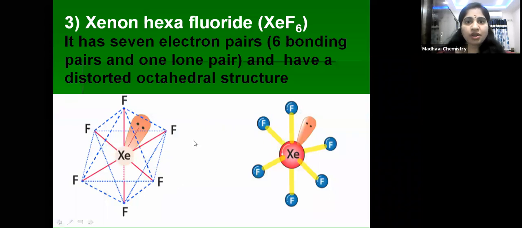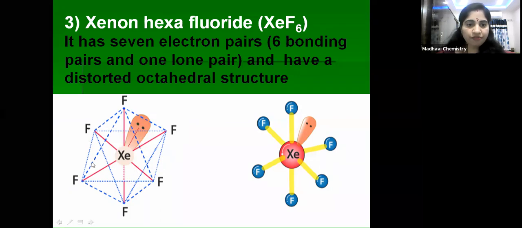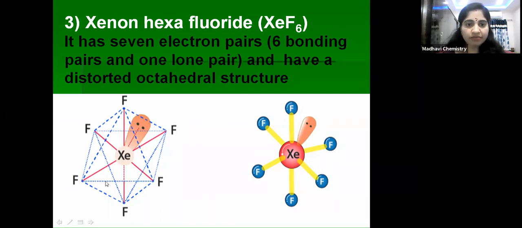Next, coming to xenon hexafluoride. This is the structure. It has a distorted octahedral structure. How many bond pairs of electrons does it have? See here, 1, 2, 3, 4, 5, 6: a total of 6 bond pairs of electrons and 1 lone pair of electrons.